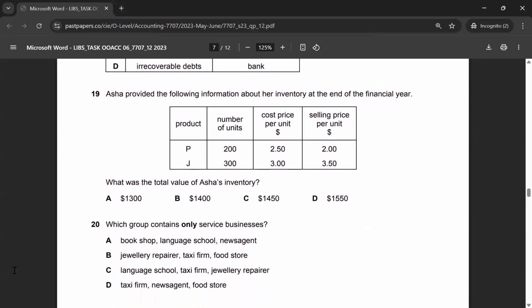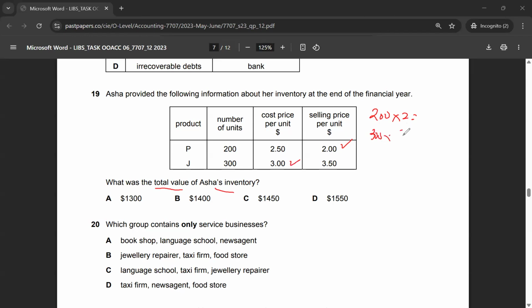19 and 20, we will do together in one screen. Asha provided the following information about her inventory at the end of the financial year. She has two products, P and J. We need to find out the total inventory value for Asha. Now you have to remember, in this case we apply the lower of cost or net realizable value principle. So we have to compare the cost and selling price. For P, we will use 200 times 2 because the selling price is lower. For J, we will use cost because cost is lower.